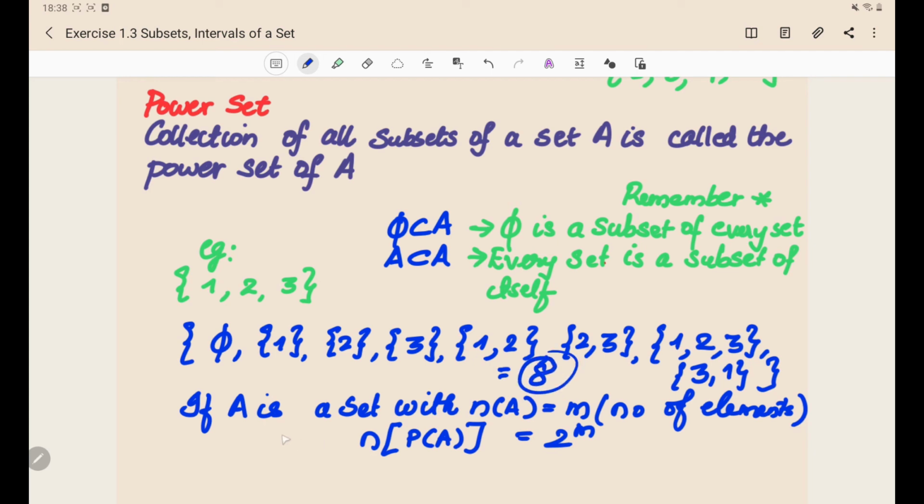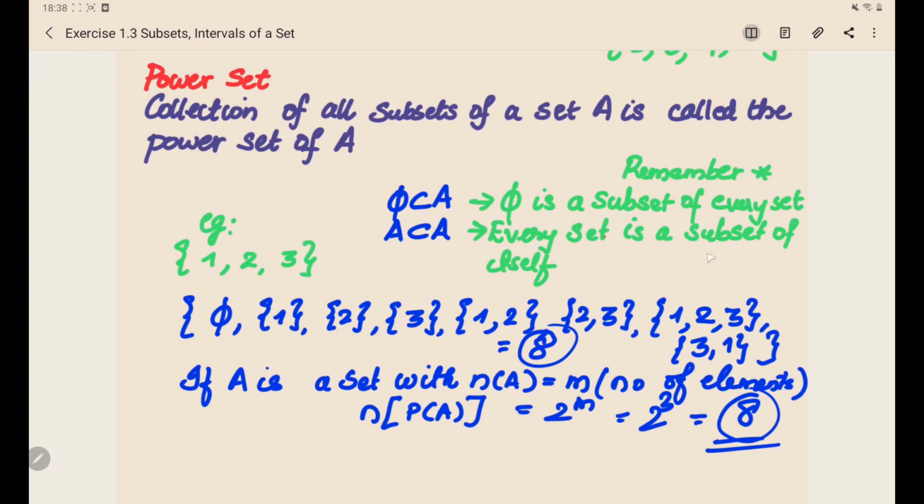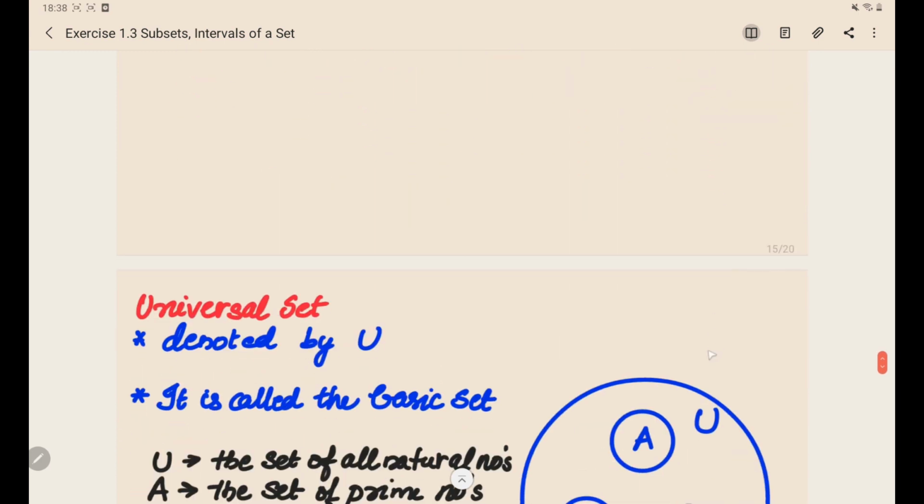And in general, if A is a set with n(A) equal to m, where m is the number of elements, then the number of elements of the power set is given by 2 raised to m. In this case, it is 2 raised to 3 because we have 3 elements. So the number of elements of the power set is 8. What does that mean? It means there are 8 subsets of this particular set. I hope it's clear.